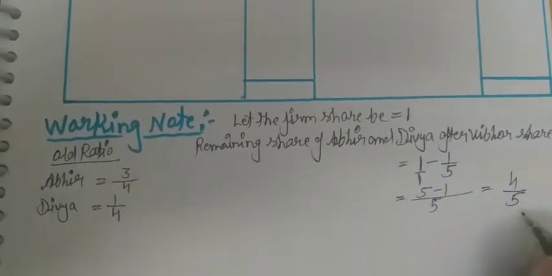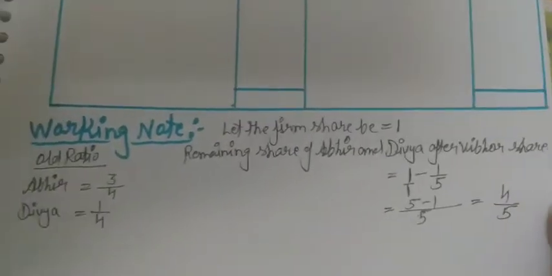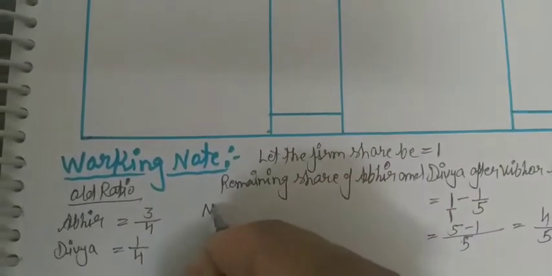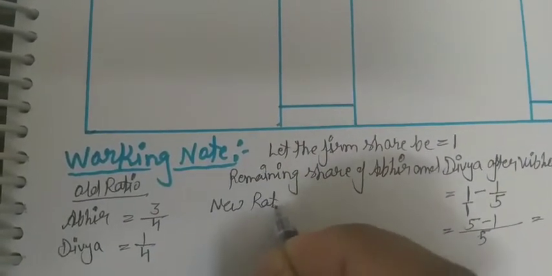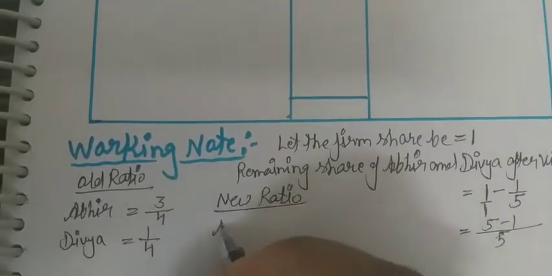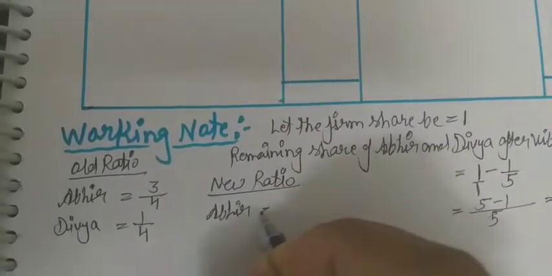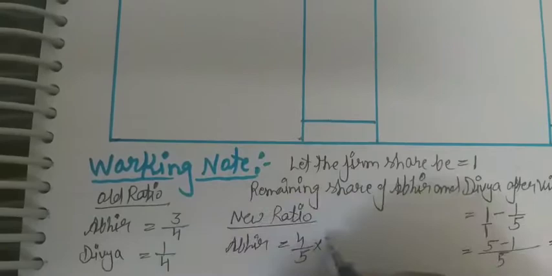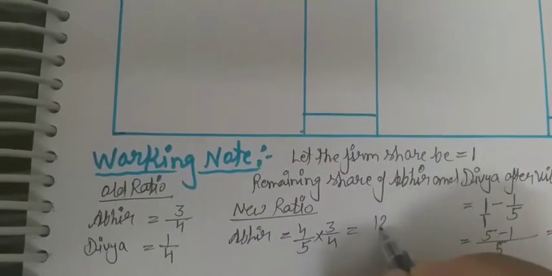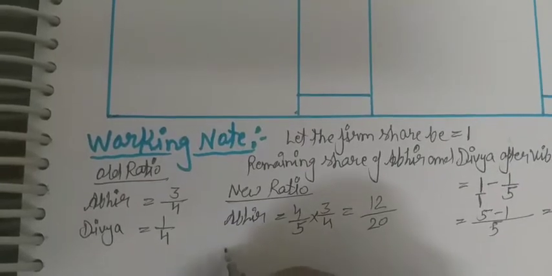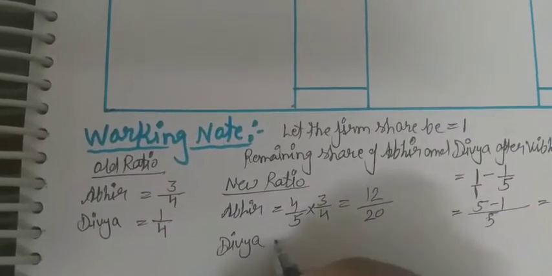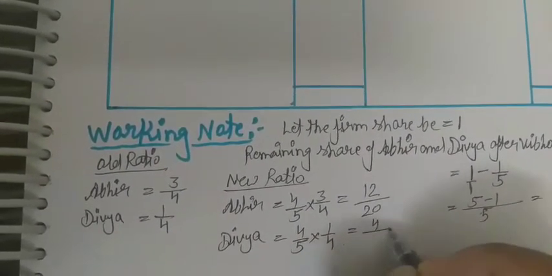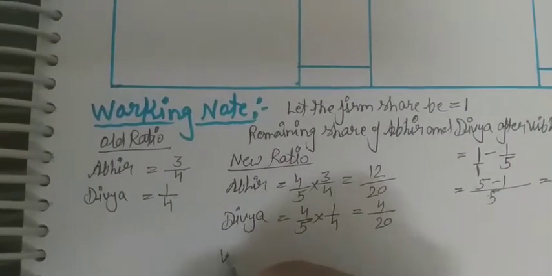Okay, now this share will be distributed among the partners in 3:1. So now the new ratio for Abhir, that is 4/5. In which ratio will it be distributed? 3/4. That is 12/20. And Divya, 4/5. In which ratio? 1/4. It means 4/20. And now Vibhor